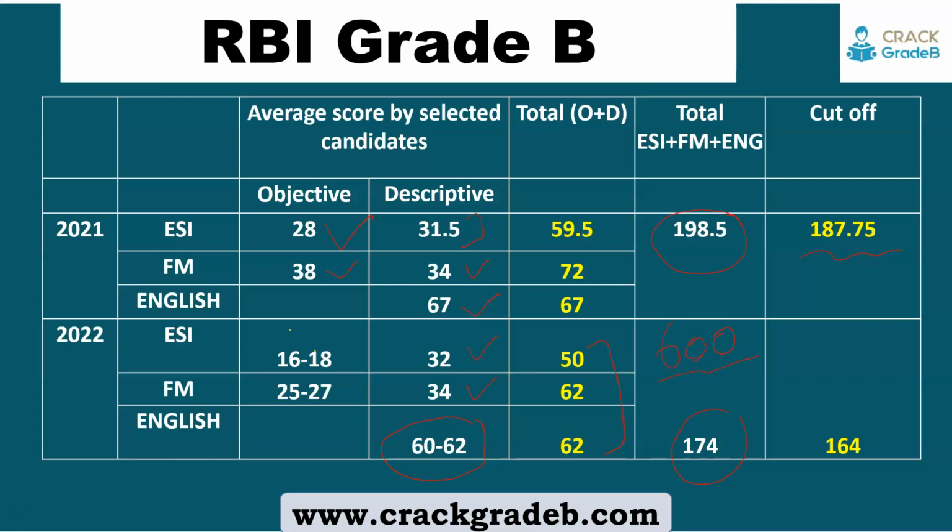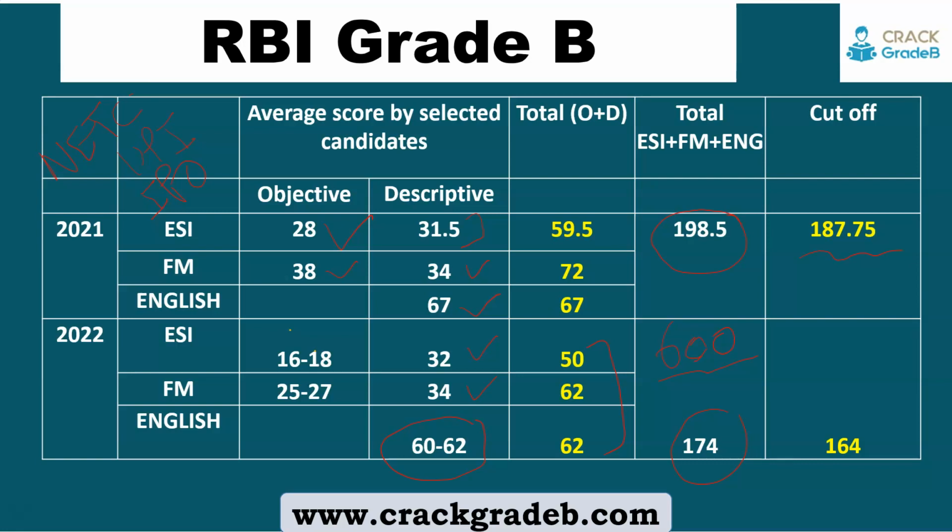definitely it will be like this only, because this year the management of FM paper, the finance and management paper, was also difficult as compared to the last year. Last year direct questions were there in objective, it was not much difficult, you could easily score. Direct questions were there like the UPI IPO related paragraph last year in management, and NETC FASTag. Also the management organization behavior paragraph was there, and this year the questions were difficult.